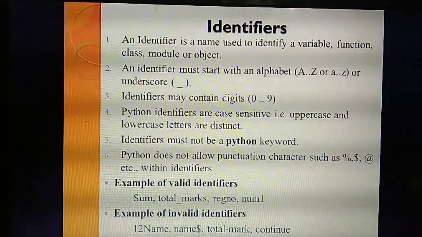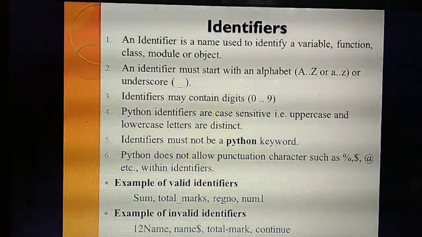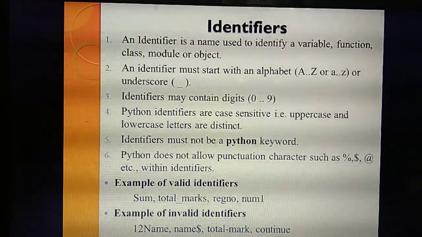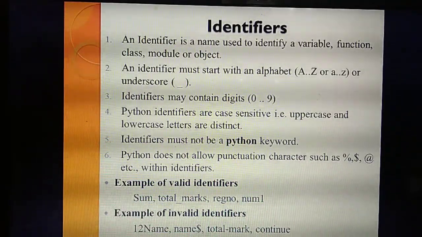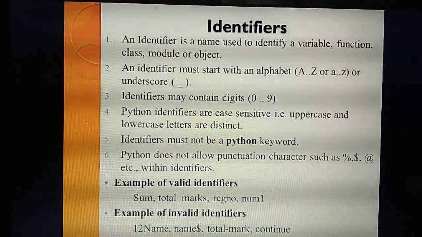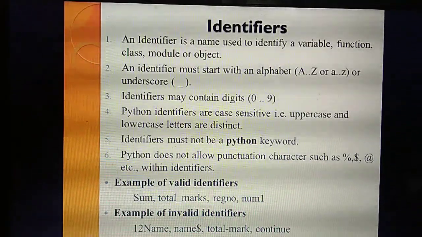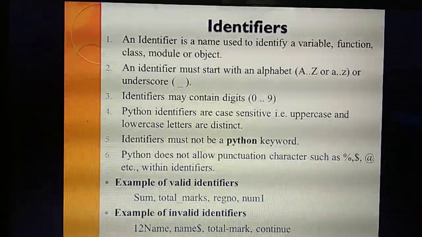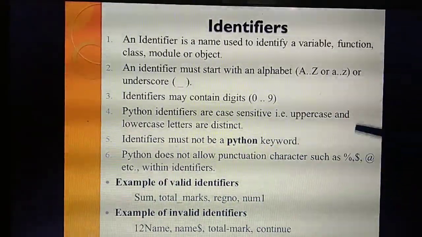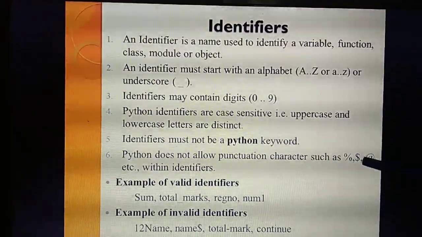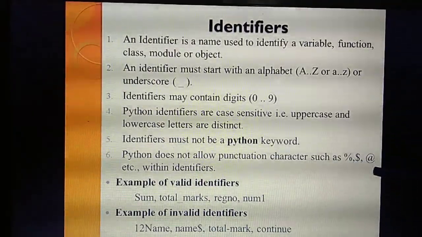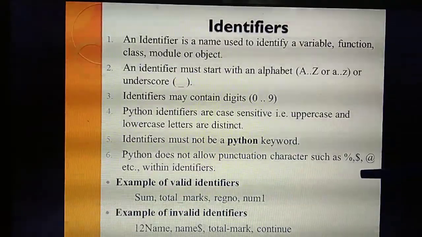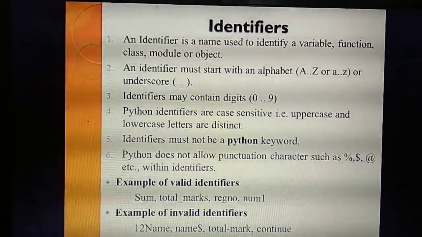What's the next point? An identifier is not a Python keyword. This is not a keyword; identifiers are always not keywords. Next point, it will also not allow punctuation characters. What do you mean by punctuation characters? Symbols like percentage, dollar, at symbol. Likewise, these symbols won't come in identifiers.